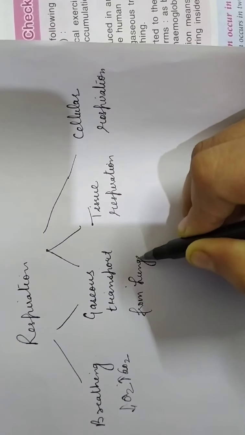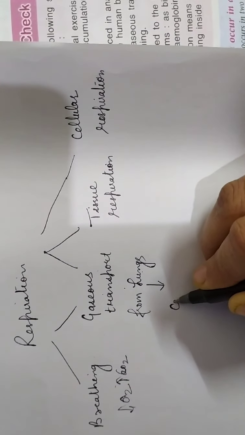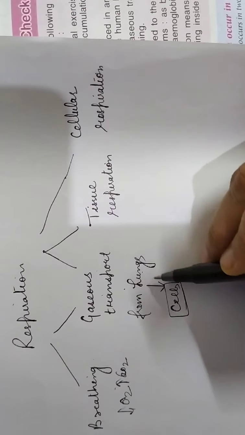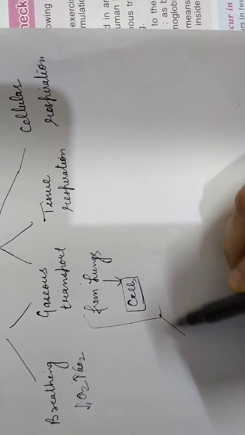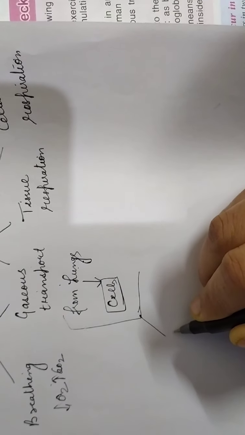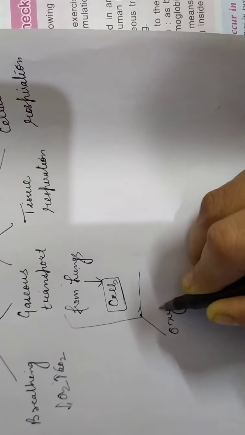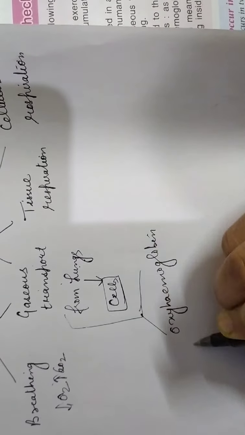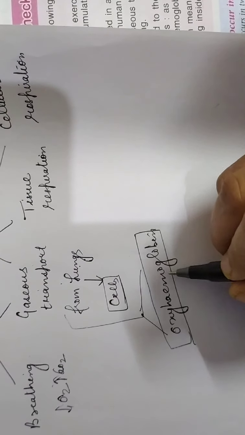Inside the lungs. Now from the lungs, if we talk about human beings or mammals, the gases have to be taken to the cells, or let us say that group of cells is called tissues, to the tissues. So how are these gases transported? They will be combining with blood, particularly hemoglobin. Hemoglobin present in the blood combines with oxygen to form oxyhemoglobin. Because hemoglobin has high affinity with oxygen, it combines with oxygen as oxyhemoglobin, and then it is taken to